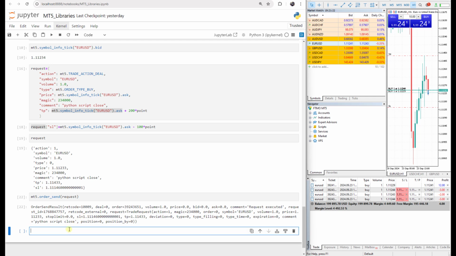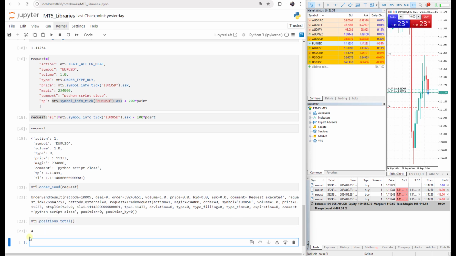To count these orders, which at the moment are called positions, we can say, okay, return me the number of open orders, or MT5 dot positions total. If I press shift and enter, it will return 4. It means 4 orders are open. The orders means, for example, the buy limits or buy stops or sell limits or sell stops, but as soon as they are filled, they become a position.